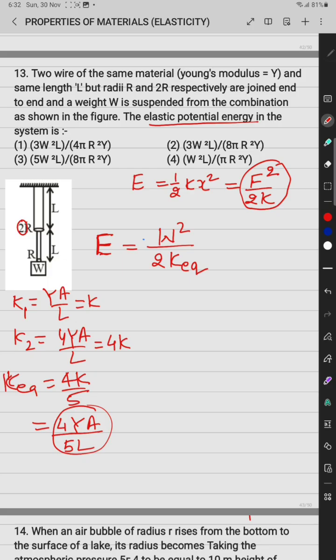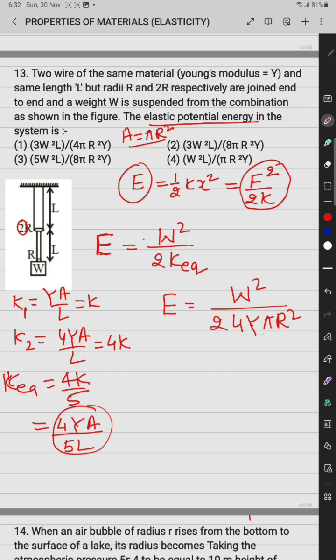I again repeat, just solve it like a spring, then the energy is half k x square, but in series the force is the same. It means the energy is equal to force square by 2k. In place of k, we take k equivalent. Their elastic force constants are Y A by L and 4 Y A by L, and we know the area is equal to pi r square. Then the elastic potential energy of the system, weight square upon twice of k equivalent, is with 4Y, area pi r square upon 5 times of the length.